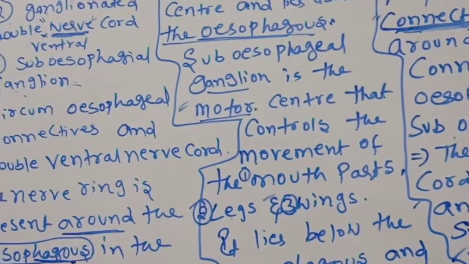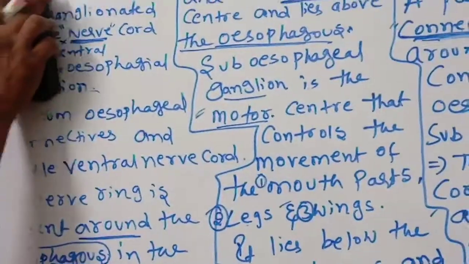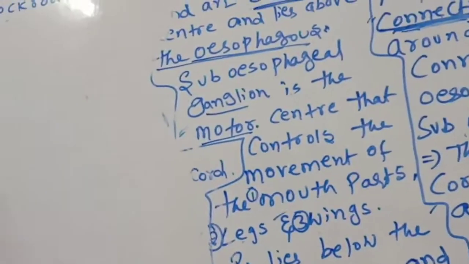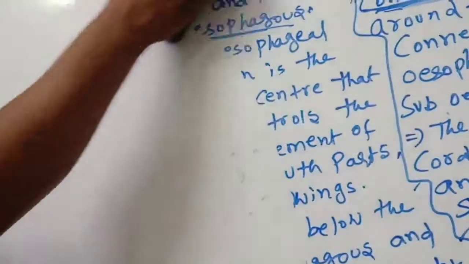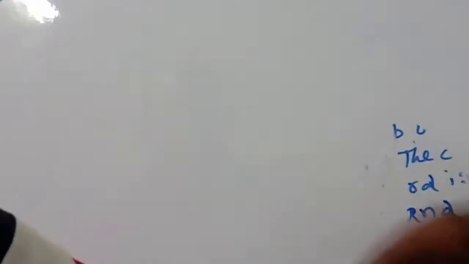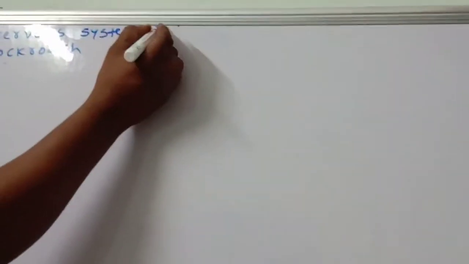Okay, children, now we are going to discuss sense organs. What are the sense organs in the nervous system? How many sense organs are there? You know very well, 5 like that. Here we will discuss them. Observe very carefully.